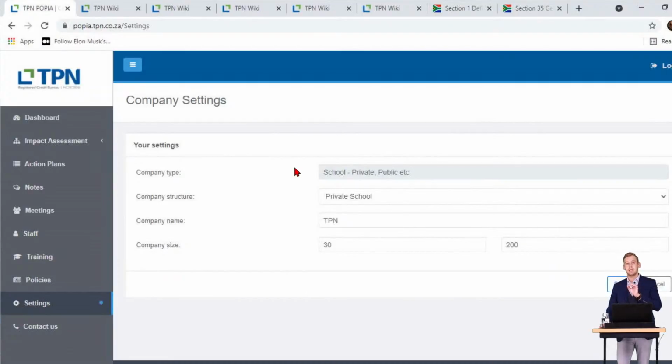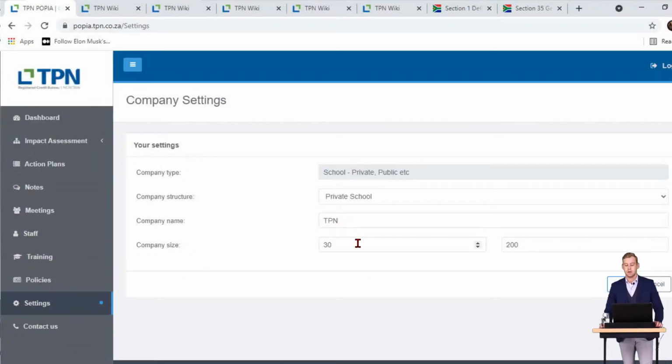This is going to be done initially when you purchase the system and you log in for the first time with your username and password, but remember to set it up correctly, whether your school be private or public. You can see I've set this up as a private school. We're using our case study once again when we're going through the personal information impact assessment. We've set that up accordingly.